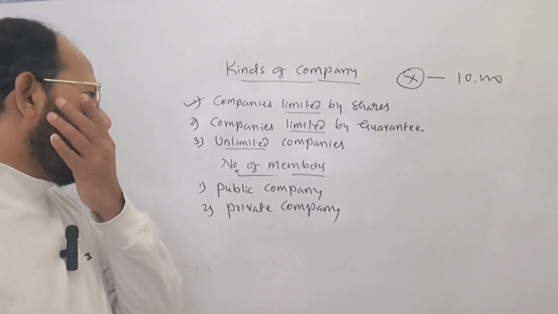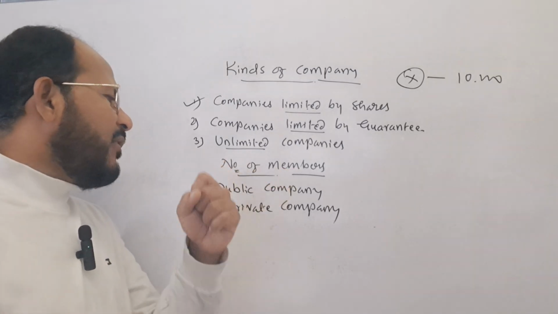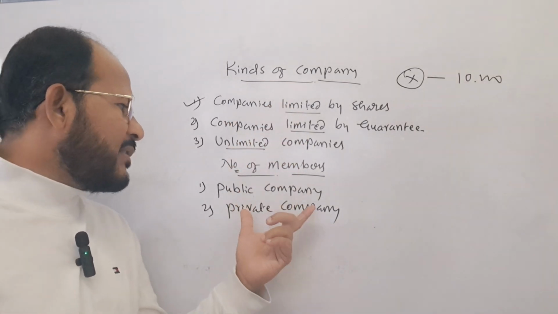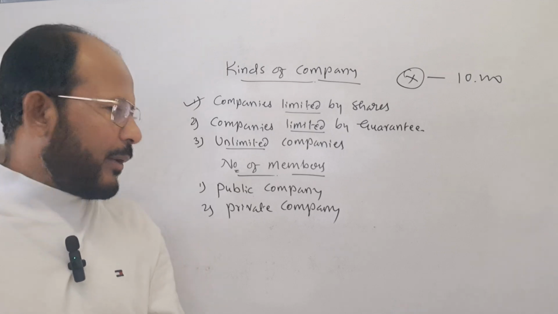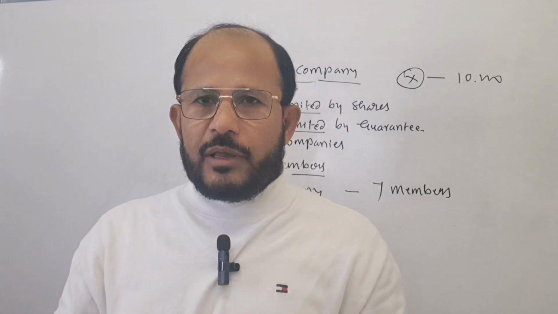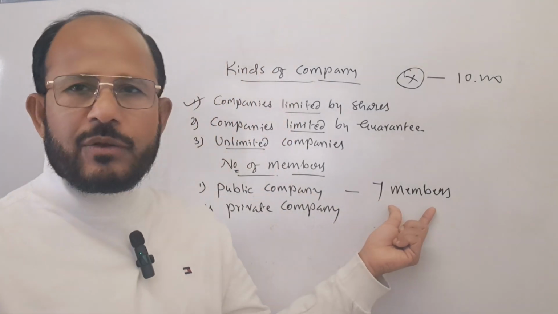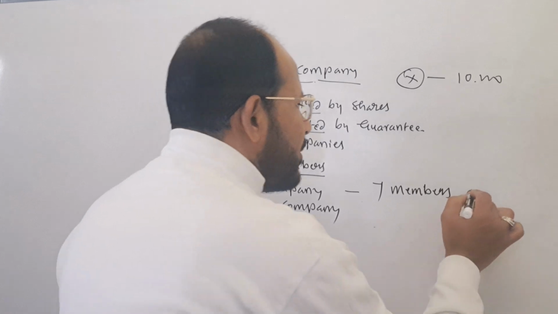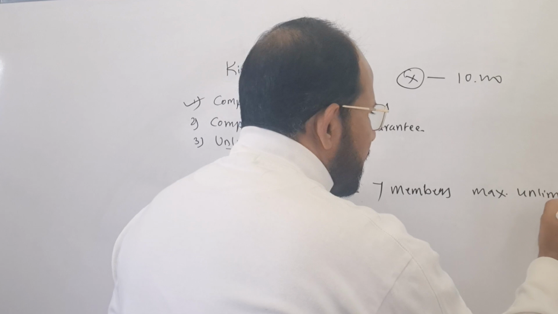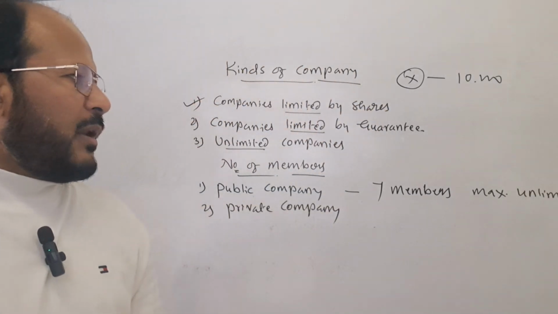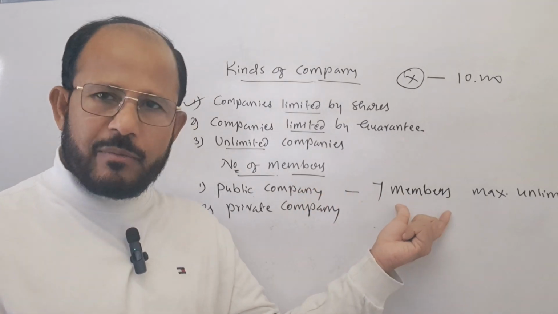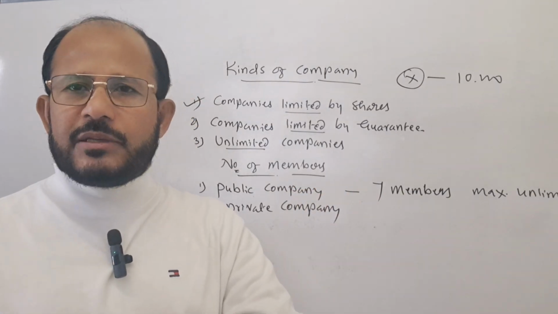Next one is, on the basis of number of members, the company can be classified into two types. One is the public company, next one is private company. What is the meaning of public company? In order to form a public company, the minimum number of members required is 7 and the maximum is unlimited. This is the minimum limit, and the maximum limit is not there.